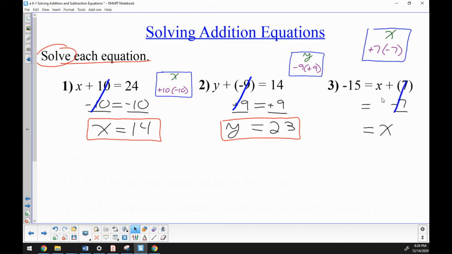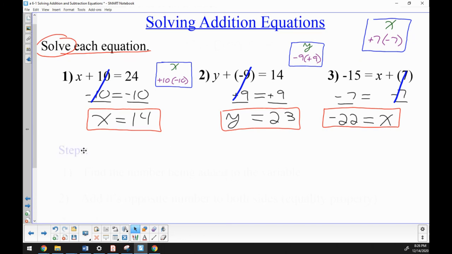On the left side, whatever I do to one side, which is adding a negative 7, I have to do to the other, which is adding a negative 7. And now we have a negative 15 plus a negative 7. And the rules for adding integers are when the signs are the same, you add them. 15 plus 7 is 22. The signs are the same, you add them and keep the sign. So the answer is negative 22 is equal to x.